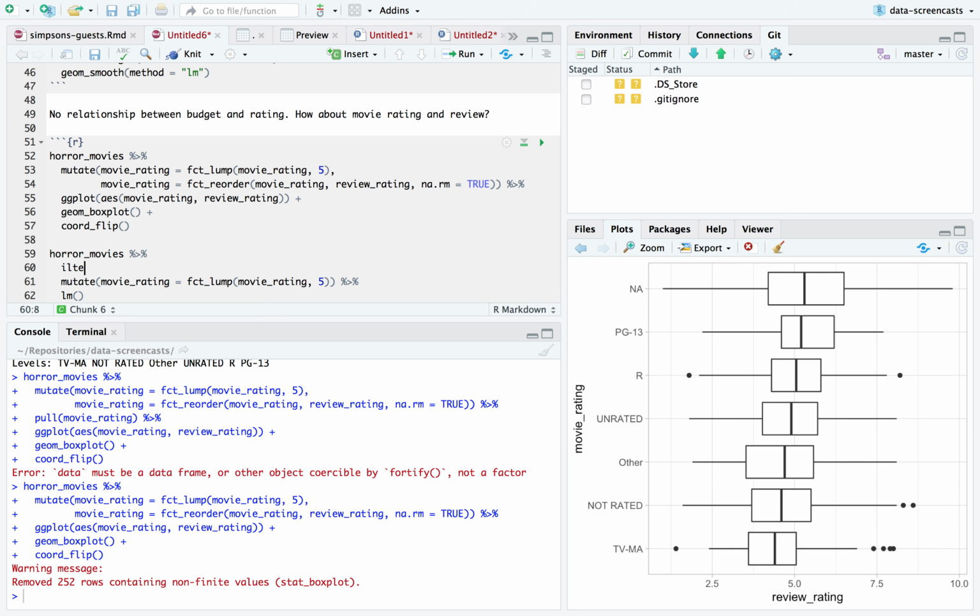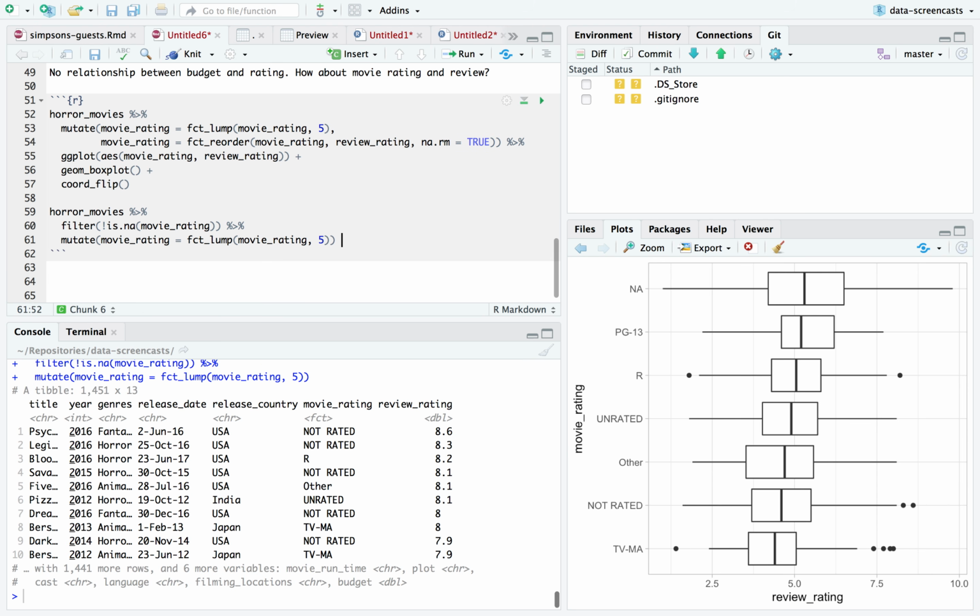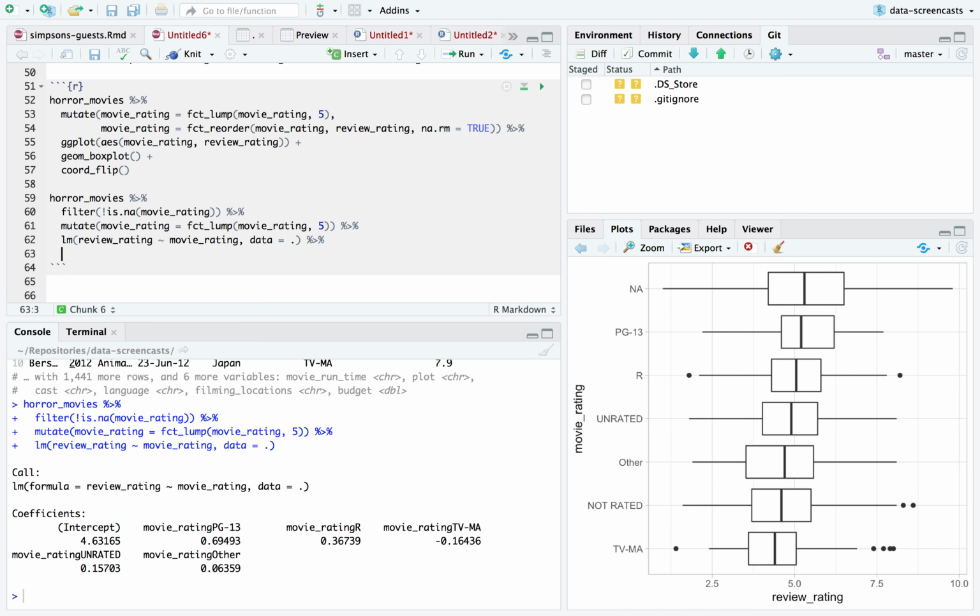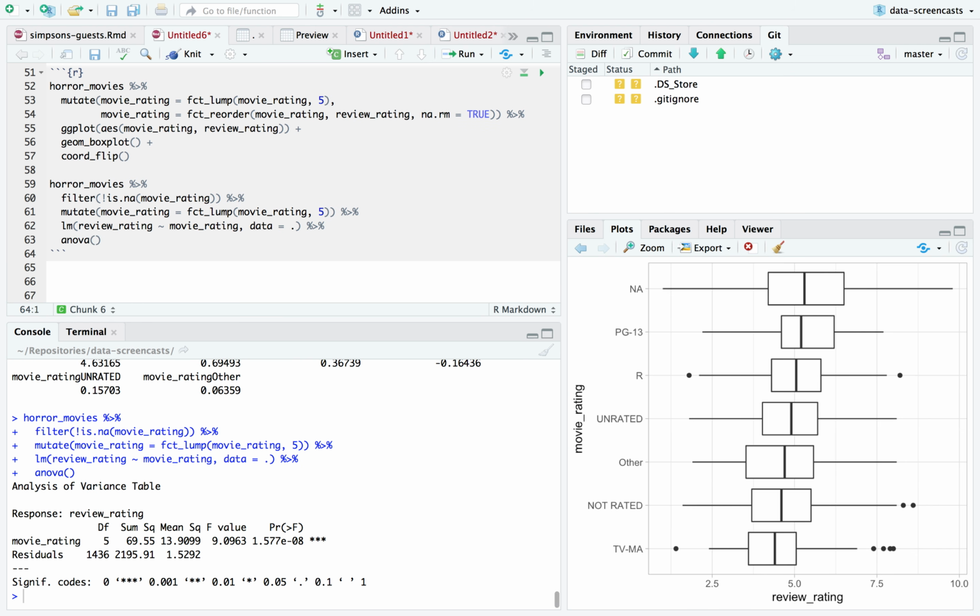I'm also going to filter not is.na movie rating. Here are my groups, and I'm going to ask lm to explain movie review rating by movie rating and put that into anova.